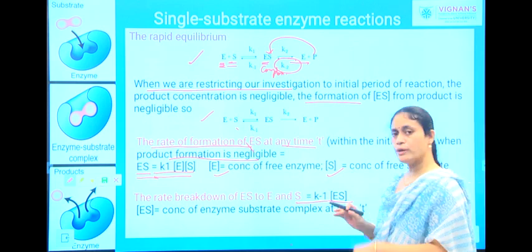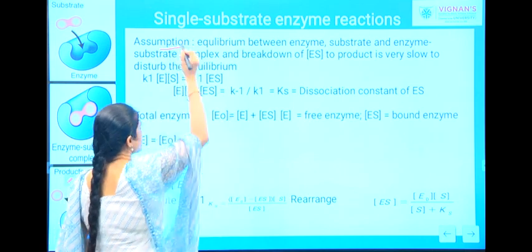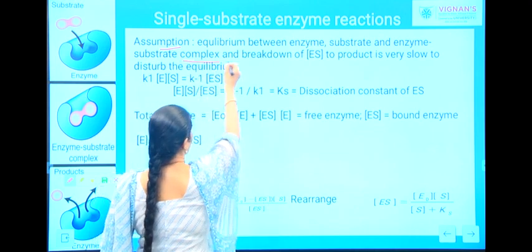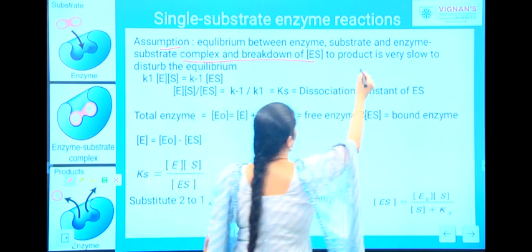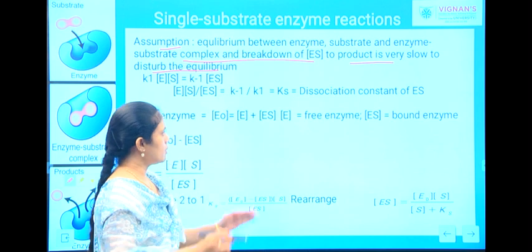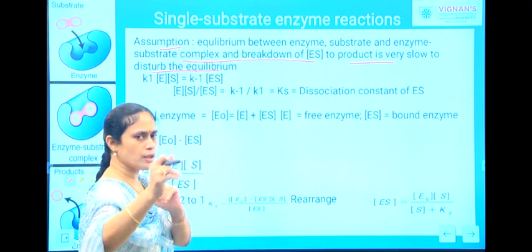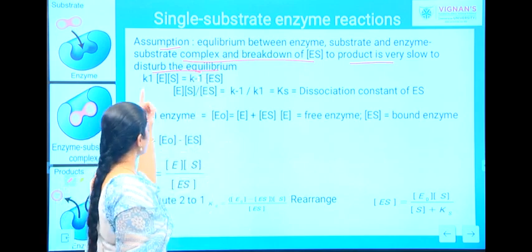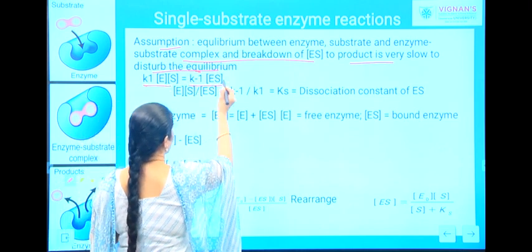Now, we will bring it to equilibrium. Just see what will happen. According to this assumption, the equilibrium between enzyme, substrate and enzyme substrate complex is very slow to be disturbed by the breakdown of enzyme substrate complex to product. So, the reaction in which enzyme substrate is going to convert into product is very slow. So, at equilibrium what we will be getting? K1 E into S is equal to K minus 1 ES.